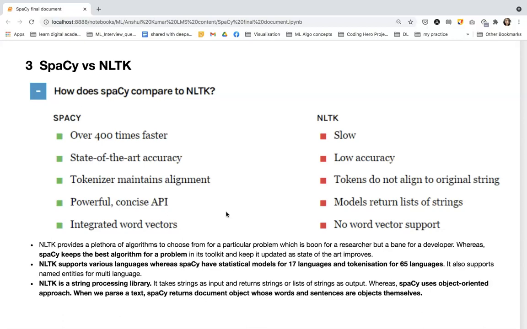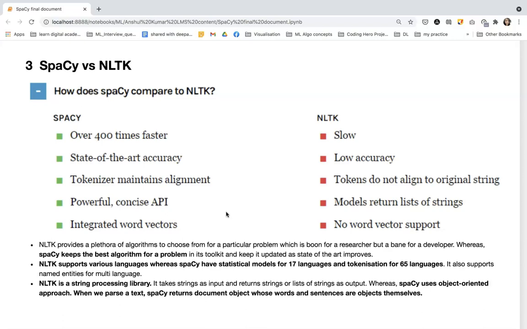Now let's understand what the features and advantages of spaCy are. It provides tokenization for around 55 plus languages. It has statistical models for 17 languages. Then it comes with pre-trained statistical models and word vectors as well. spaCy provides, we can say, one best solution for any particular problem. So every time we don't have to think about which solution we need to choose, like we do in NLTK. Now spaCy is fast as well.